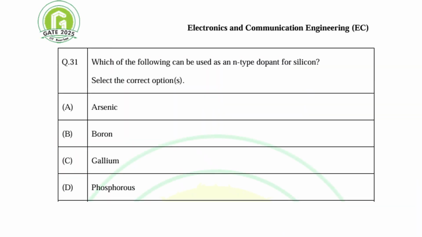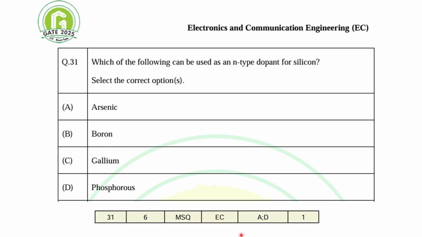So question first, what is the question? Which of the following can be used as an N-type dopant for silicon? So this is a very simple one. Options are also given: arsenic, boron, gallium and phosphorus. As per the answer key provided by your GATE 2025 answer key, your answer is A and D are correct, meaning arsenic and phosphorus both are correct. Okay. So let's see more detail about this question.